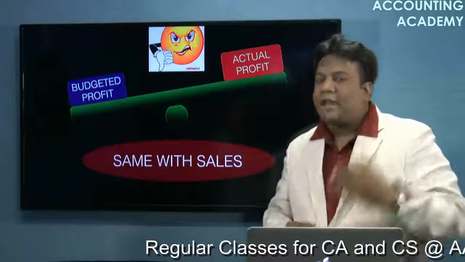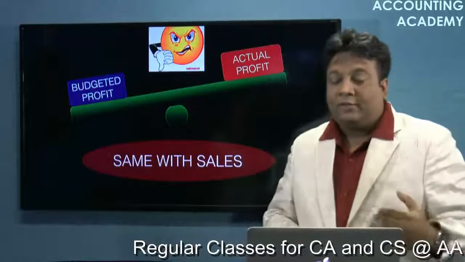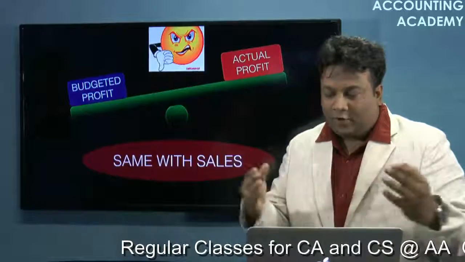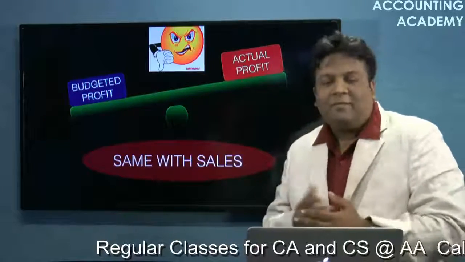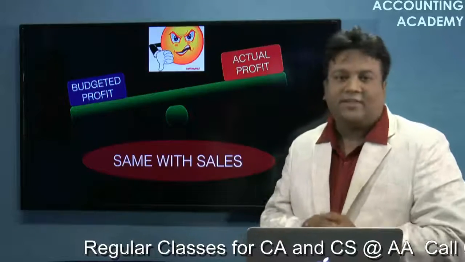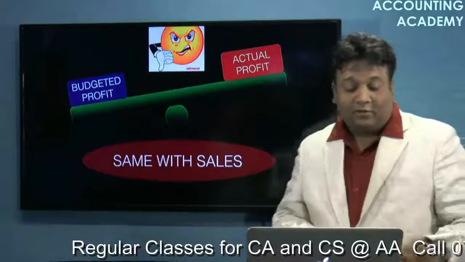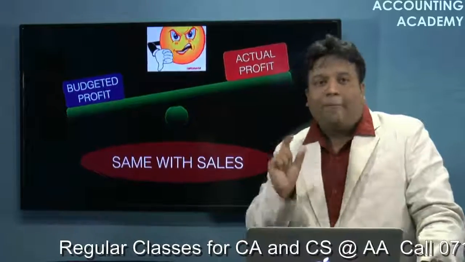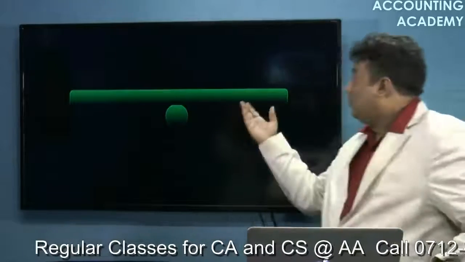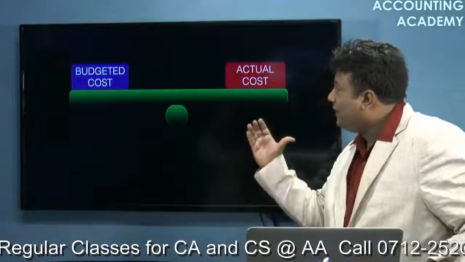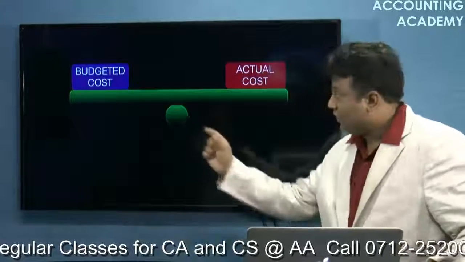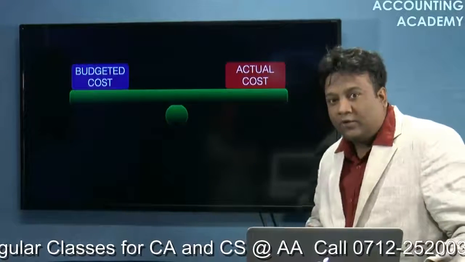But as I said, I am focusing on the syllabus of CS Executive. If you go through your module, then sales and profit variances are not covered in the syllabus. What is covered in your syllabus is only a part of it, that is the cost variance. So let's come back to the seesaw then. Now if I compare the budgeted cost with the actual cost.